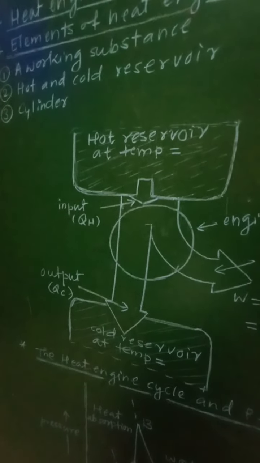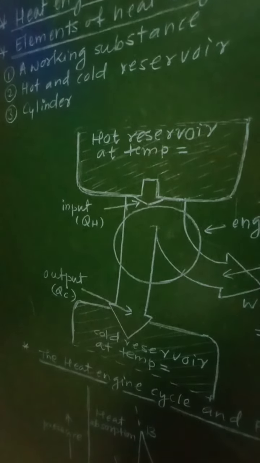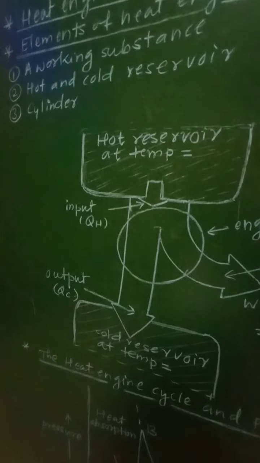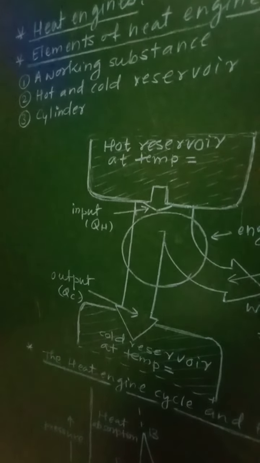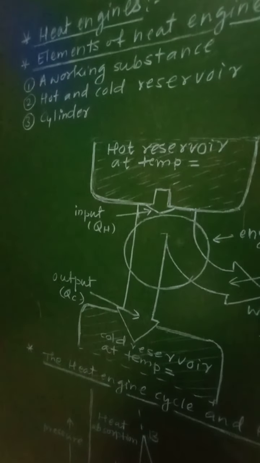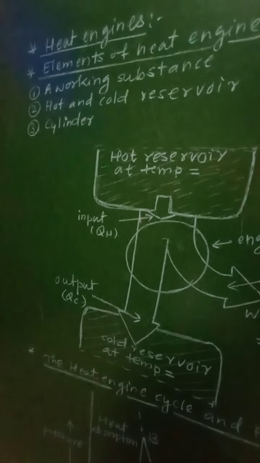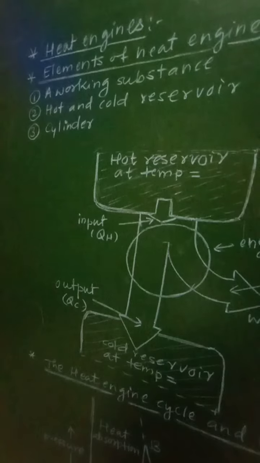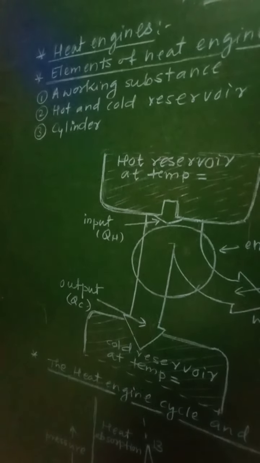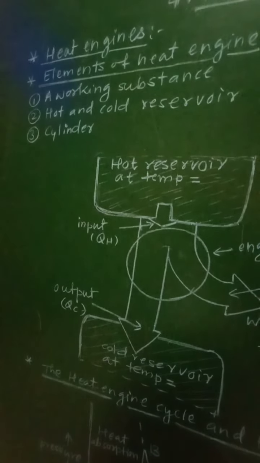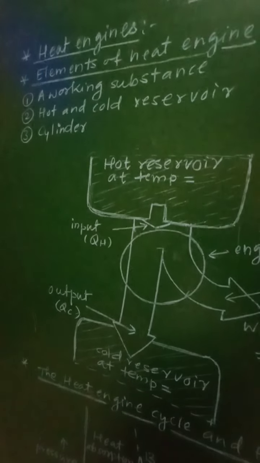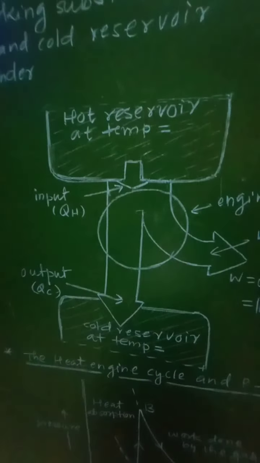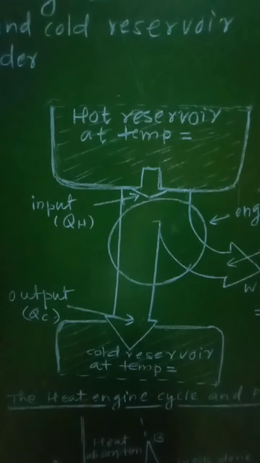Let QH be the heat absorbed by the working substance at the source and QC be the heat rejected by it at the sink, that is cold reservoir. In a heat engine, QH is positive and QC is negative because QH is provided to it and QC is given out by it.